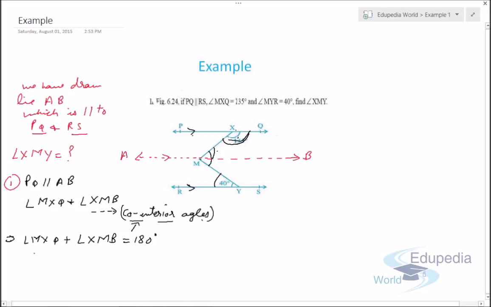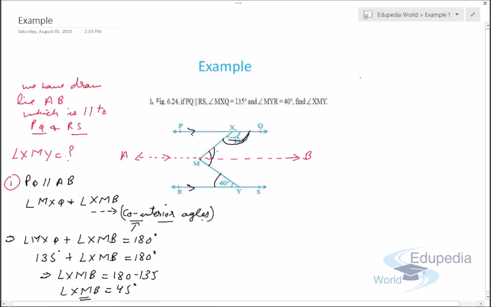Putting in the values, angle MXQ is 135, so angle XMB is 180 minus 135, which is 45 degrees. So angle XMB is 45 degrees.